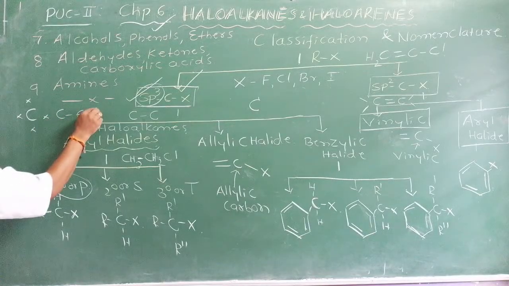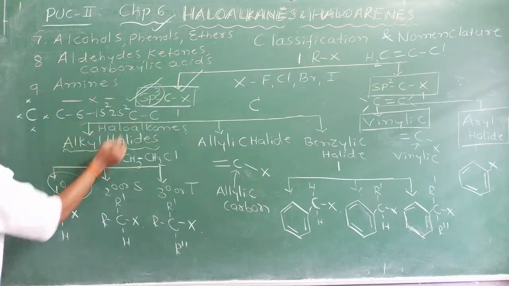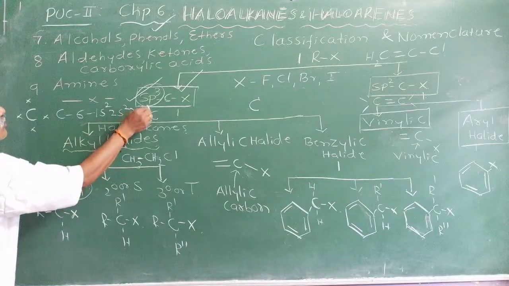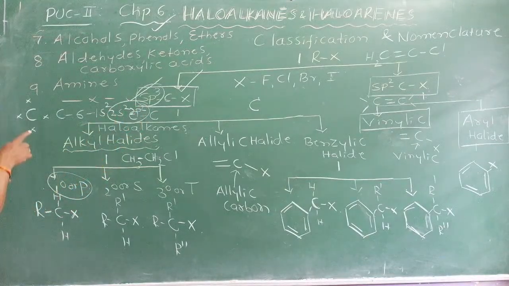If you write the electronic configuration, you will write it as 1s2, 2s2, 2p2. In the outermost shell, the second shell, how many electrons are there? 4 electrons. They are written in the form of dots or crosses. This dot or cross structure is called a Lewis structure.